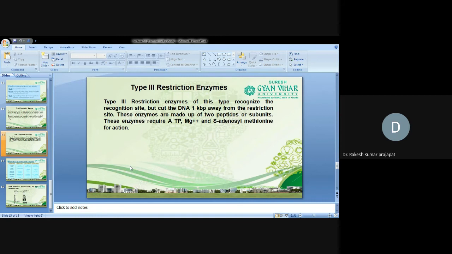Type 3 restriction enzymes of this type recognize a recognition site and cut DNA 1 kilobase away from the restriction site. These enzymes are made up of two different peptides or subunits. These enzymes require ATP, magnesium, and S-adenosyl methionine for their action.